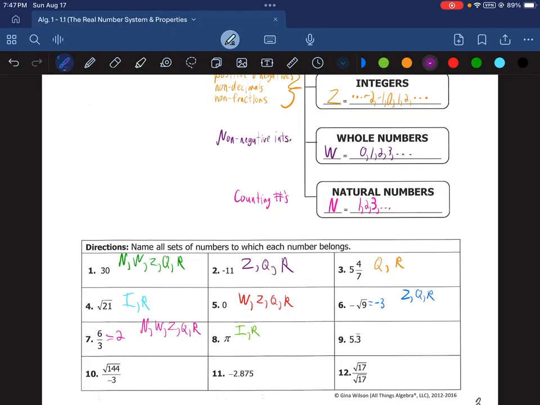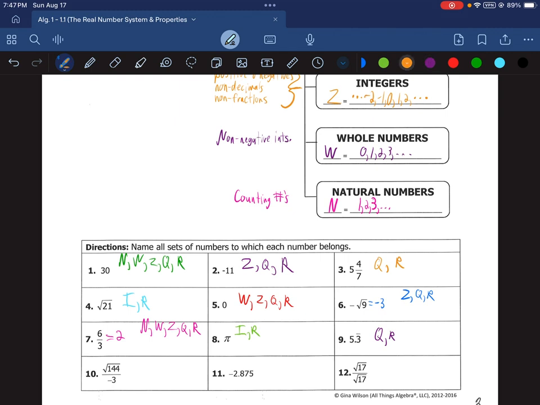Number 9, 5.3 repeating. So we have that repeating bar tells us it's going to be 0.33333 forever and ever and ever. So that makes it a rational number, even though it doesn't end, because it does repeat, it's rational, as well as being real. Square root of 144 over negative 3.